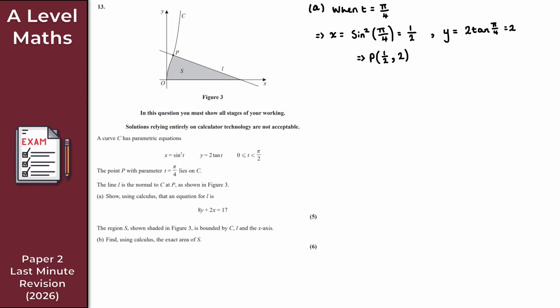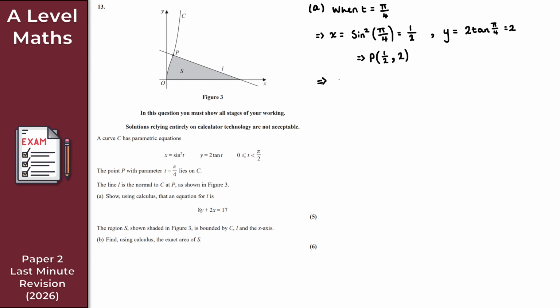Perfect. So we can now start with the parametric differentiation because at some point I will need the gradient. So what I want is dy by dx. Why is my pen doing that? Honestly, guys, I need a new pen, possibly even a new tablet at this point. This one might be broken. But anyway, let's see if we can make it. Why is my pen red as well? There we go. That's really annoying.